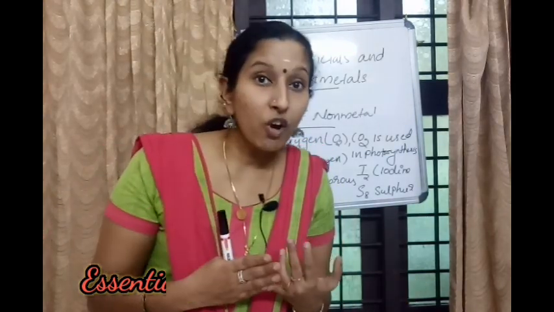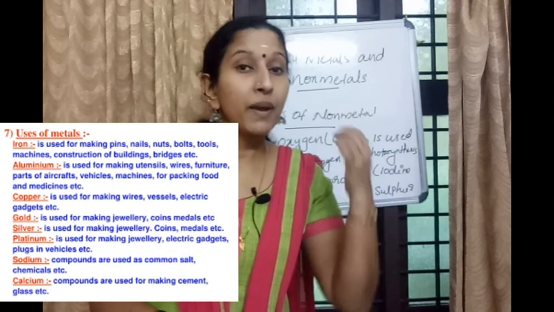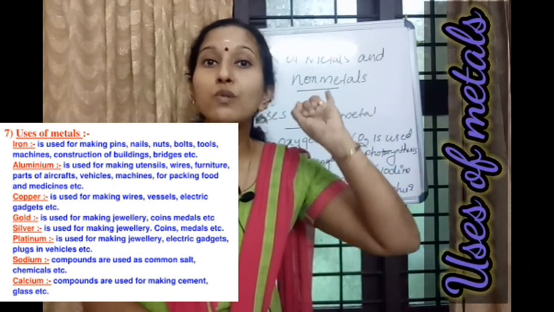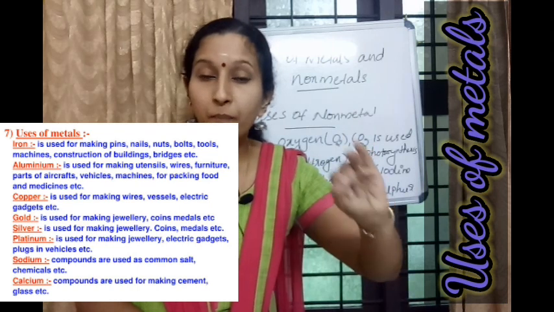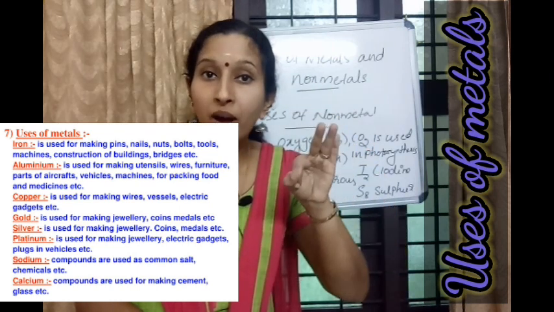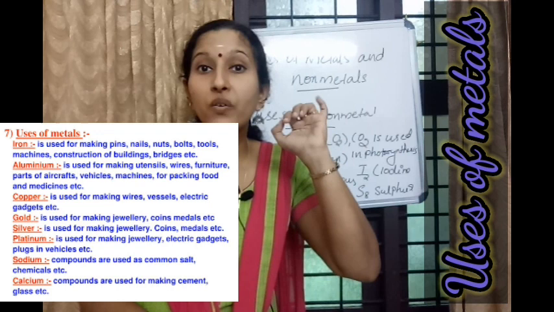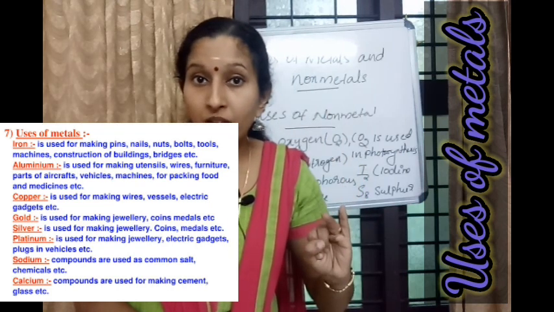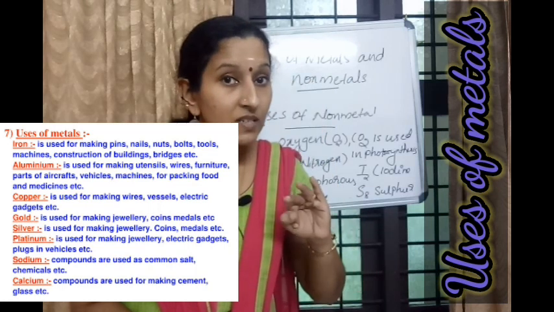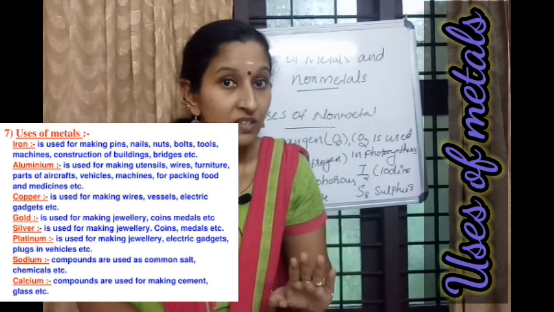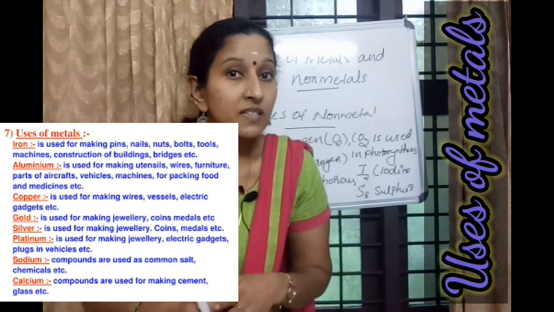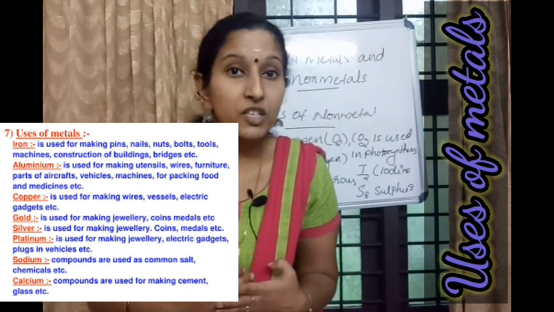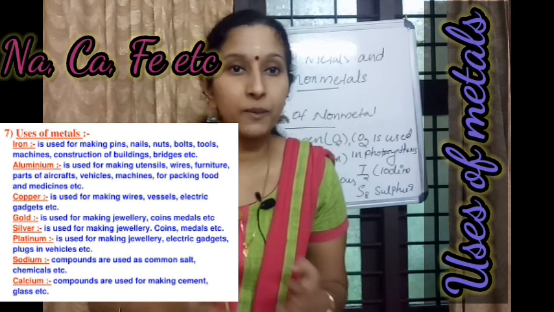So the uses of metals are: metals are used to make wires, sheets, automobiles, aeroplanes, trains, electrical gadgets, jewelries, and in construction sites. Besides these, metals like sodium, iron, calcium are essential for the human body.